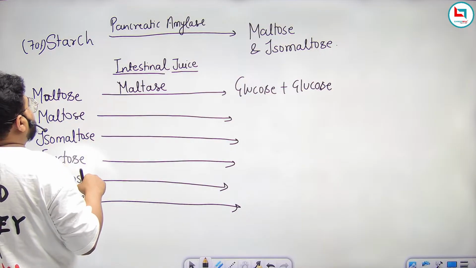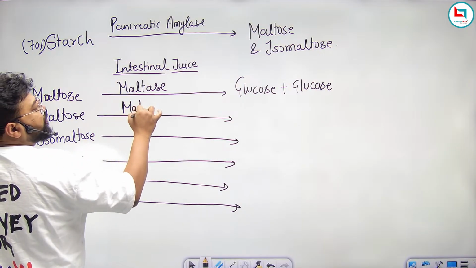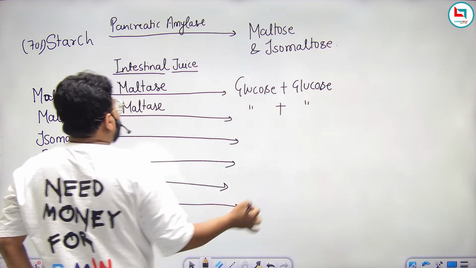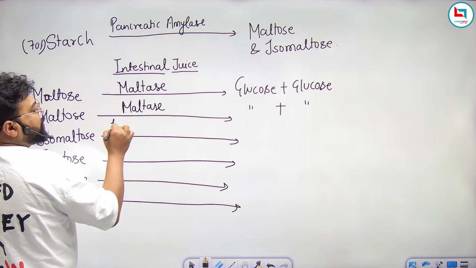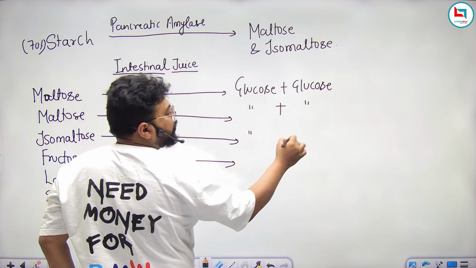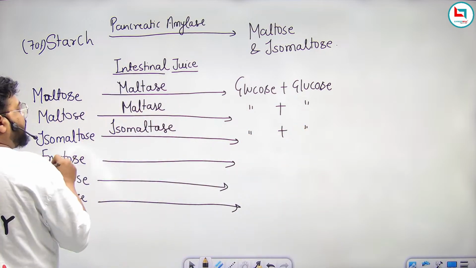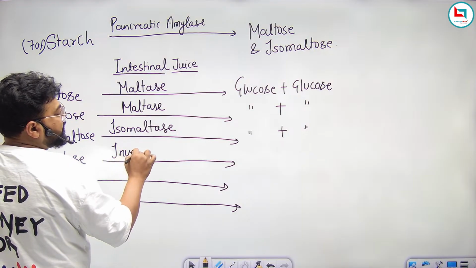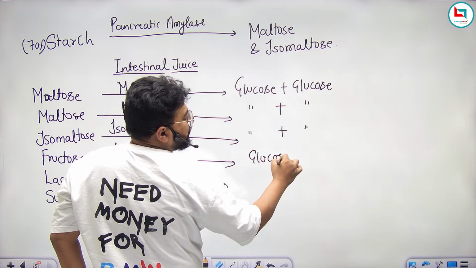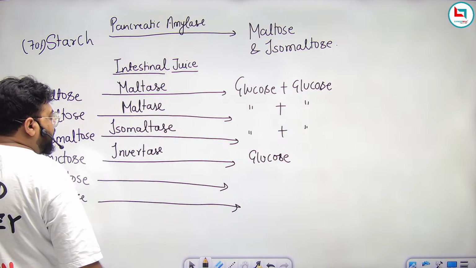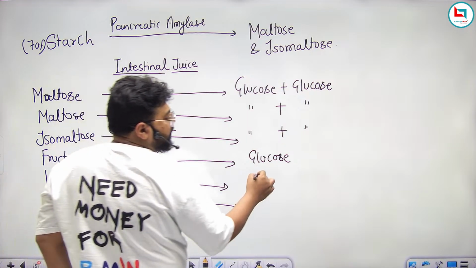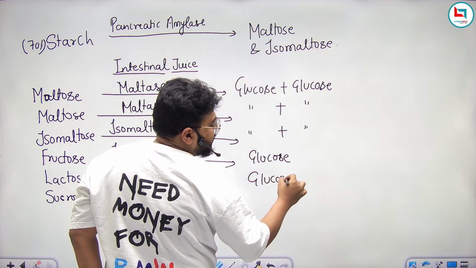This maltose, again in the presence of maltase, will convert into glucose. This isomaltose, in the presence of isomaltase, will get converted into glucose. This fructose, in the presence of invertase, will get converted into glucose. This lactose, in the presence of lactase, will convert into glucose plus galactose.